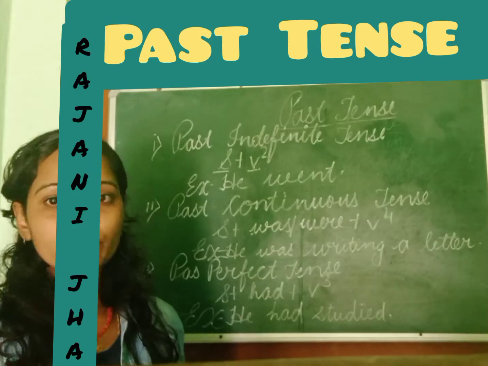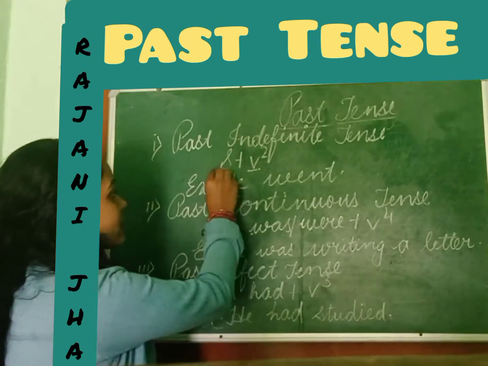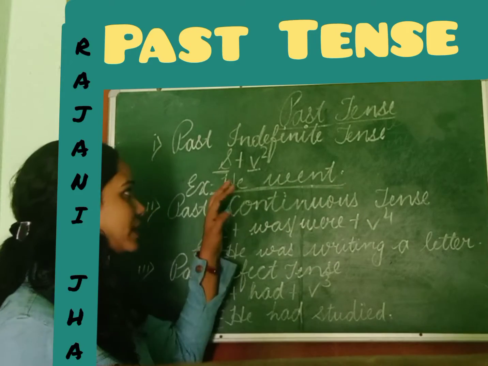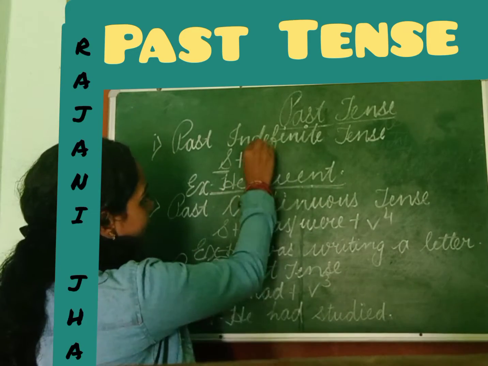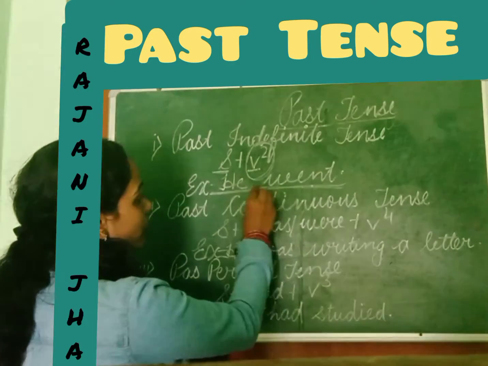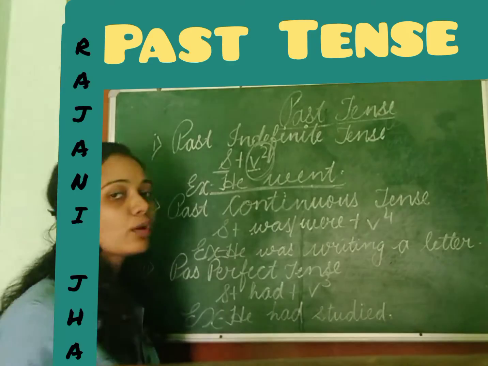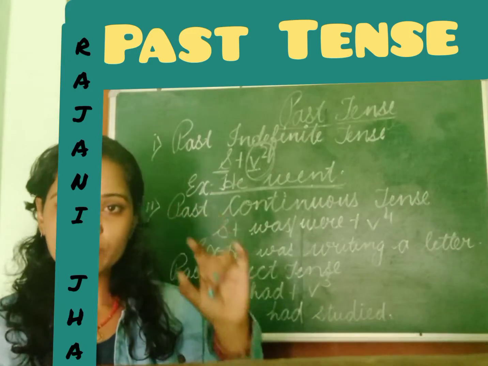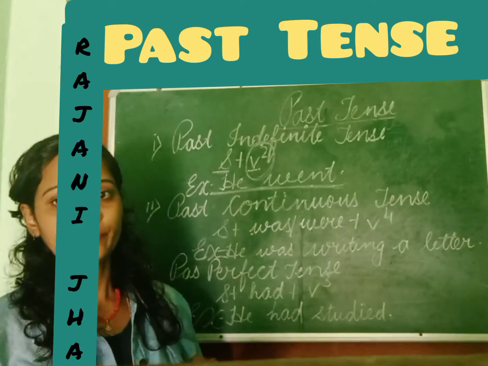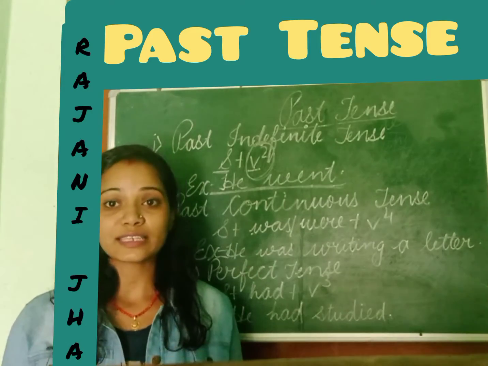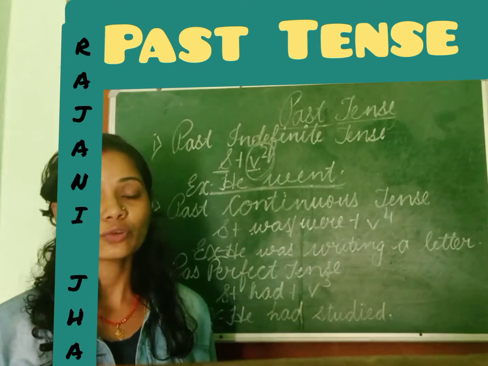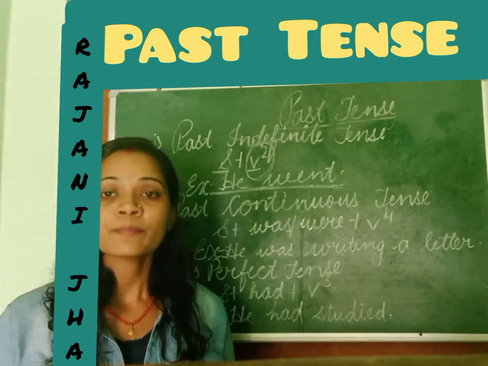Everywhere the subject is required first in the sentence. For example, I have written this example: he went. He is the subject, and V2, we had discussed the five forms of verb, so the second form of verb is used here. V2 means the second form of verb. Go is the first form of verb and went is the second form. He did, he went, he studied, they spoke: all these will come in past indefinite or simple past tense, that is, subject plus V2.